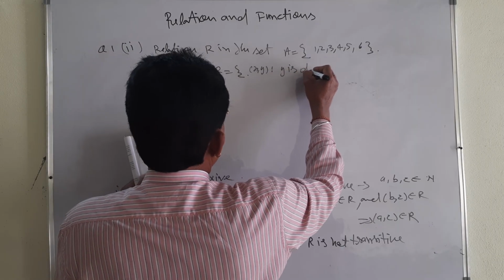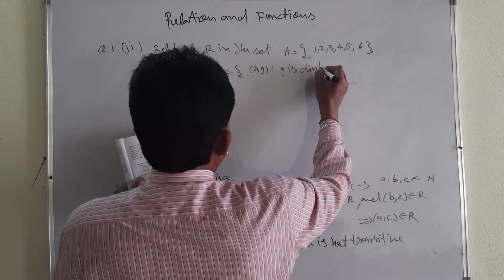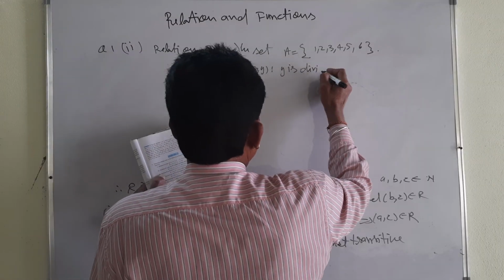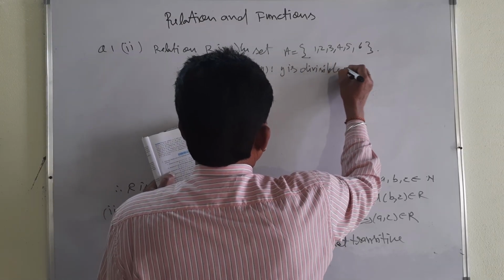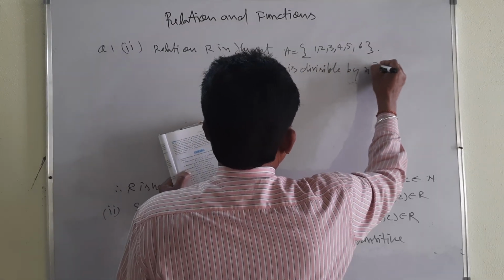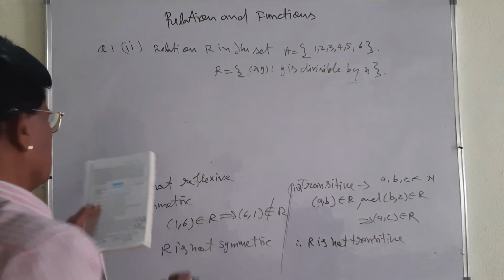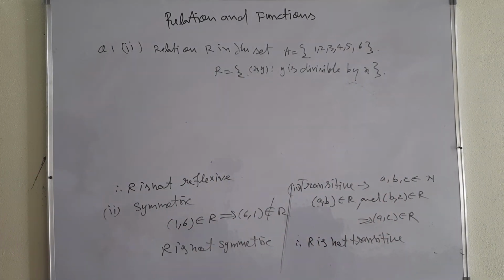Y is divisible by x. This is the condition. The condition is given: y is divisible by x. That is why, you see, y is divisible by x. Whether your condition will hold or not, you must have to see the case.